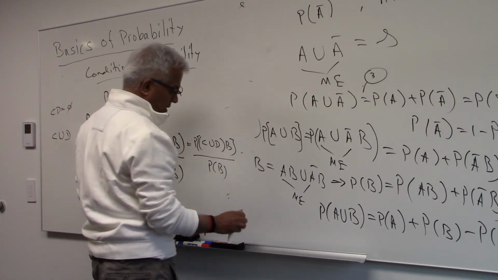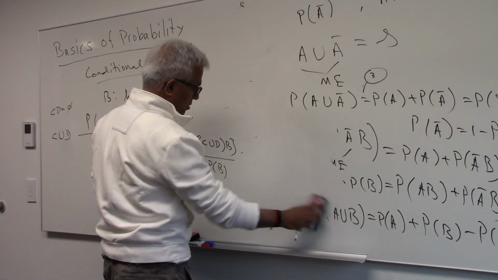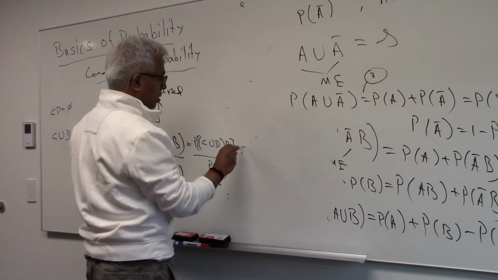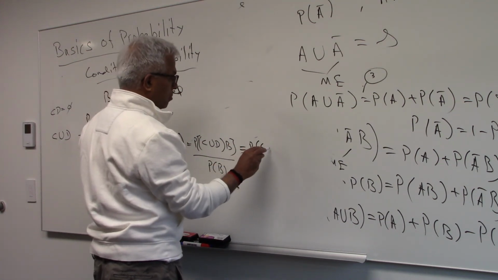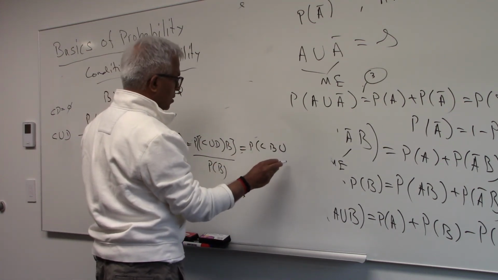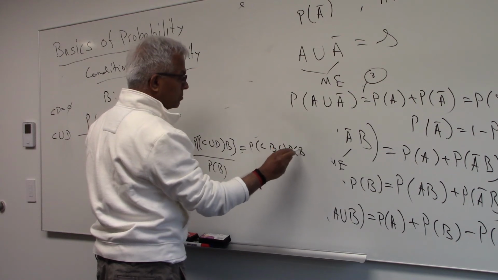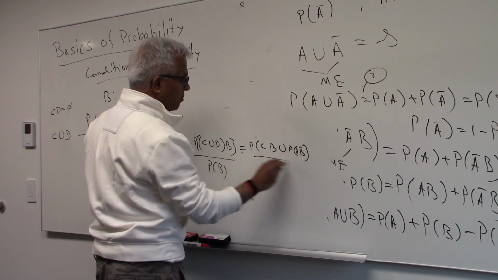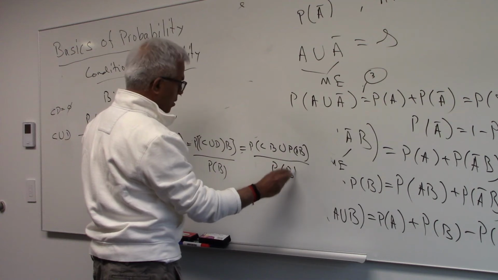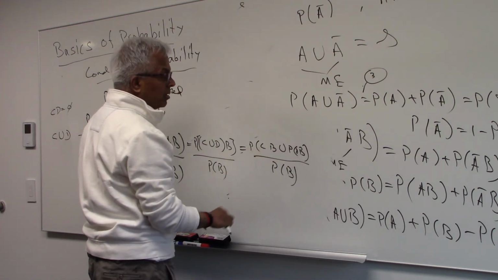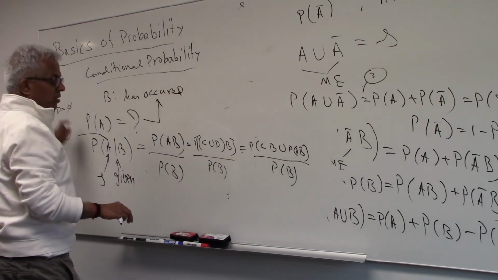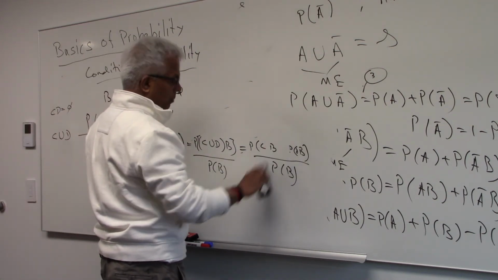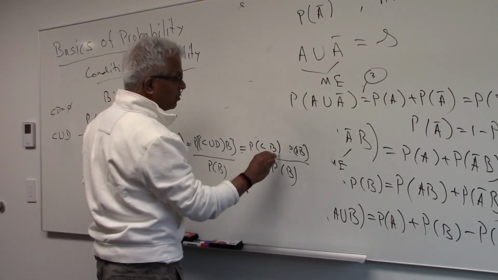The numerator we can expand as PCB union PDB, divided by PB. But CB and DB are mutually exclusive because C and D are mutually exclusive. So the probability of this union is the sum of the probabilities.